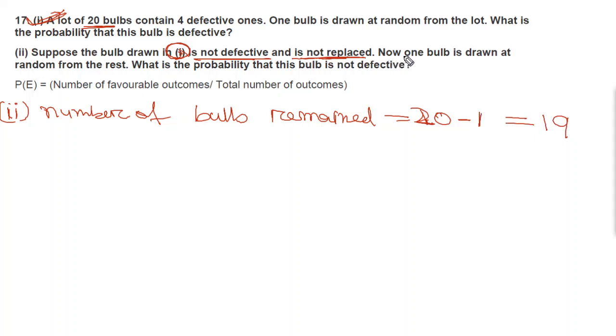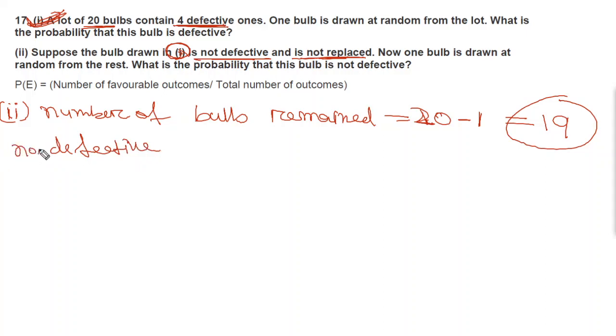Now one ball is drawn at random from the rest. So there are 19 balls remaining and we are randomly picking one ball. What is the probability that the ball is not defective? First of all we have to find how many balls are not defective. You can see 4 defective balls are there, and the ball we found in part I is not defective. So number of defective balls is 4.